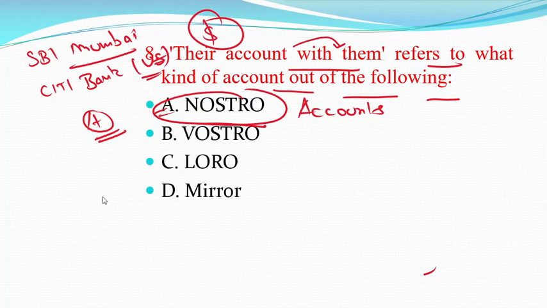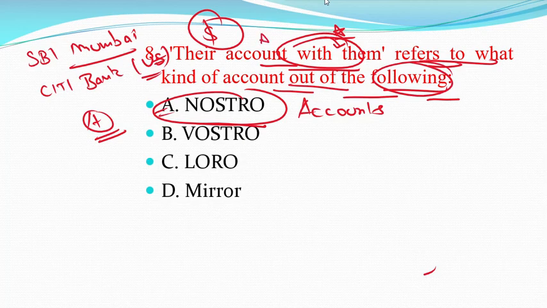Okay, not an issue. Next one, question number 8: their account with them refers to what kind of account out of the following? Option A is nostro account, option B is vostro account, option C is loro account, option D is mirror account.